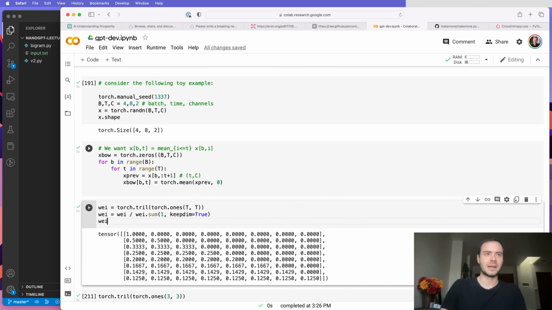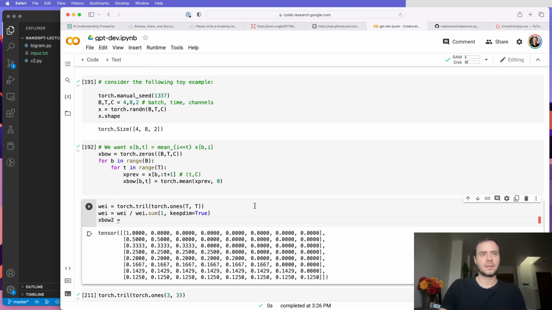So what's going to happen here now is that we are going to have an xbow2. And this xbow2 is going to be wei multiplying x. So let's think this through. Wei is T by T, and this is matrix multiplying in PyTorch a B by T by C, and it's giving us what shape? PyTorch will come here and see that these shapes are not the same, so it will create a batch dimension here.